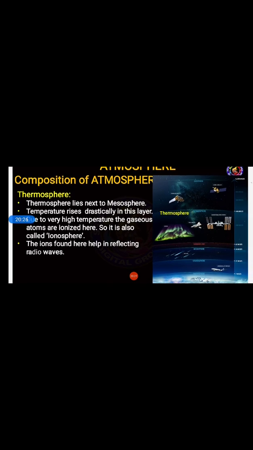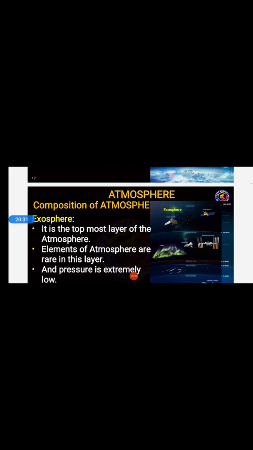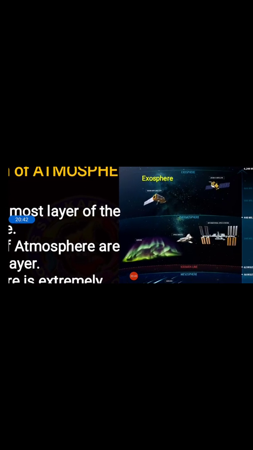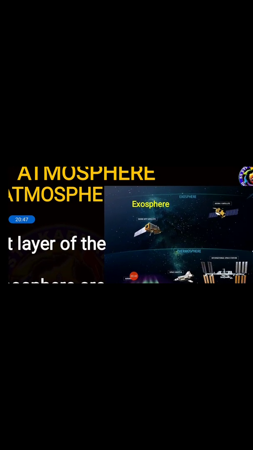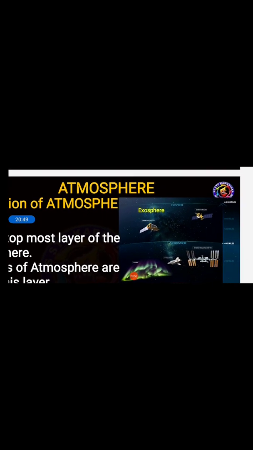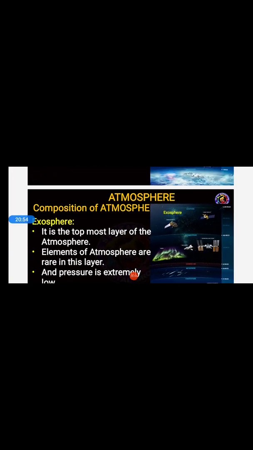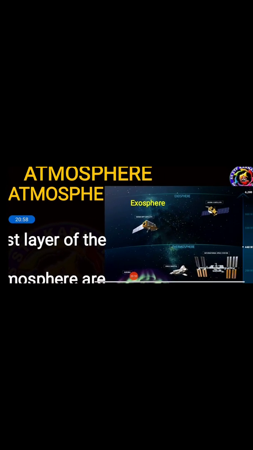Now let us see another important layer that we have, exosphere. The fifth layer of atmosphere is the exosphere. It is the topmost layer of the atmosphere, as you can see visible on the screen. Is it so, students? Yes. Elements of atmosphere are rare in this layer.